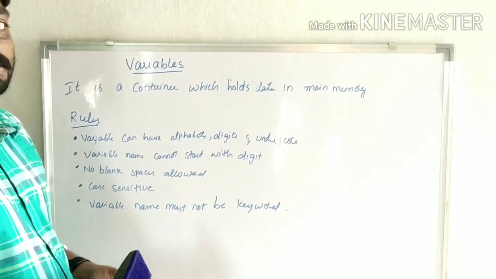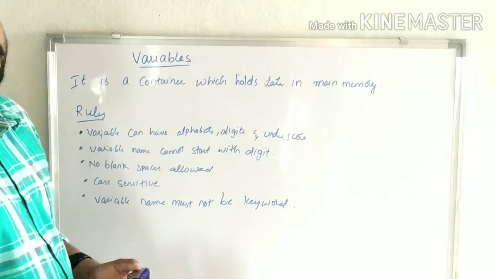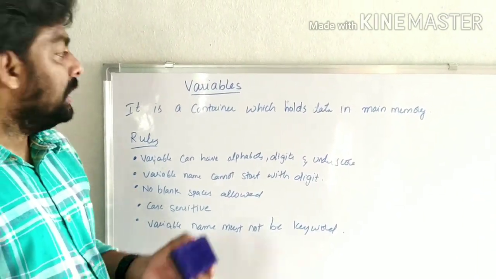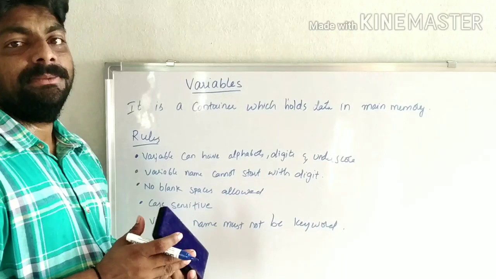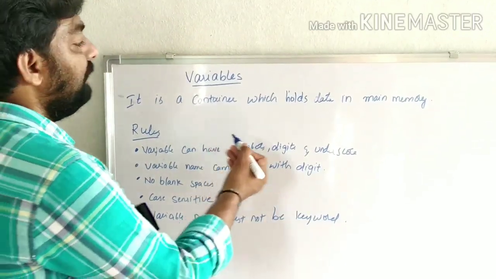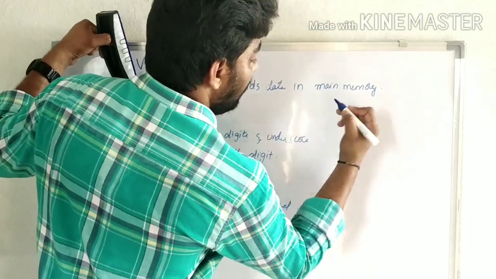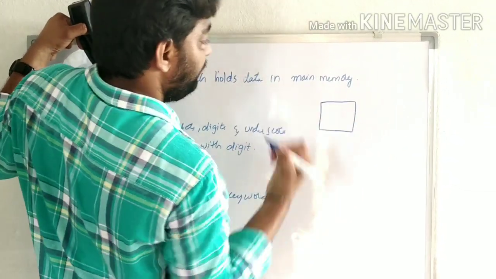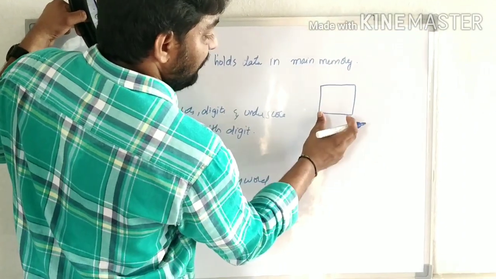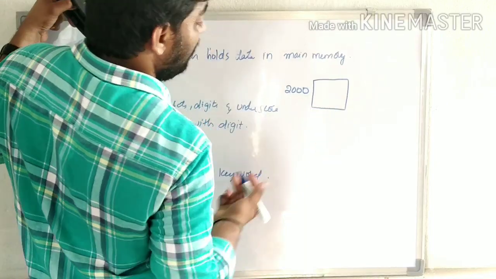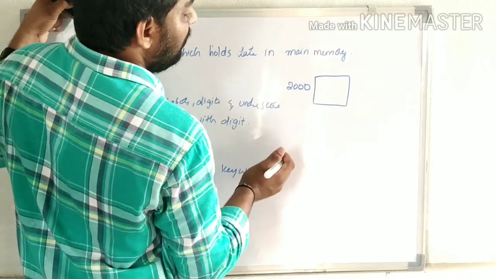Hi students, in this class I am going to explain about variables in C programming. A variable is a container which holds data in main memory. For example, let us assume the memory location looks like this. For every memory location there is some address. For example, 2000 is the address of this memory location.